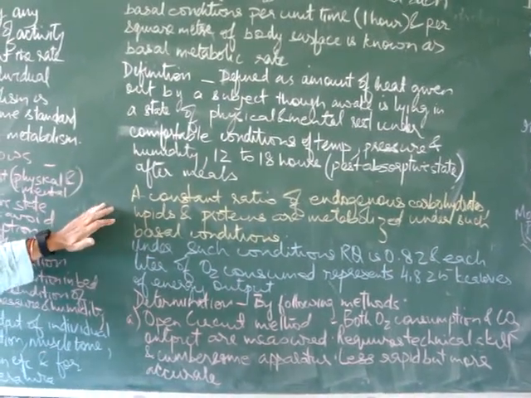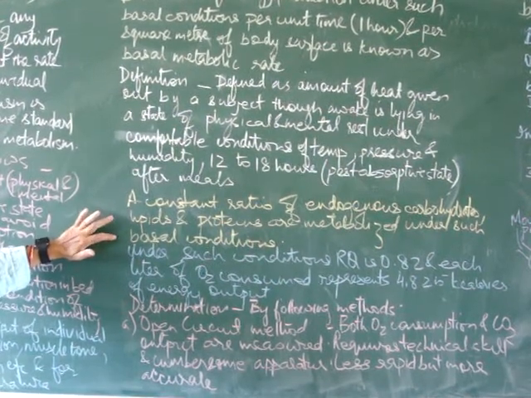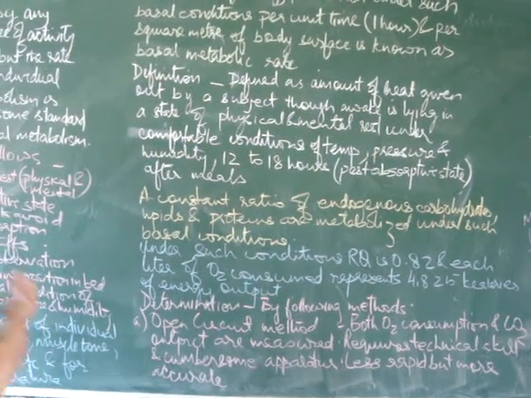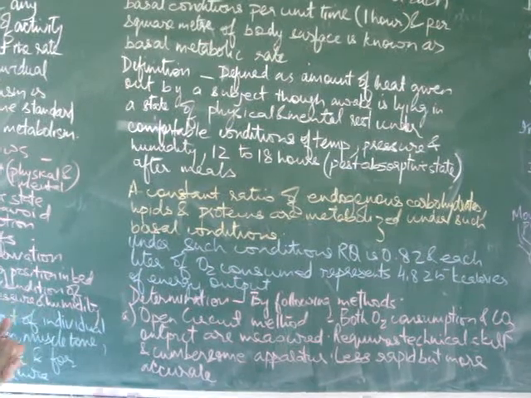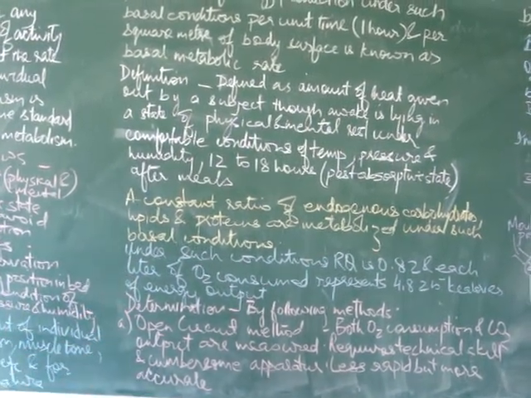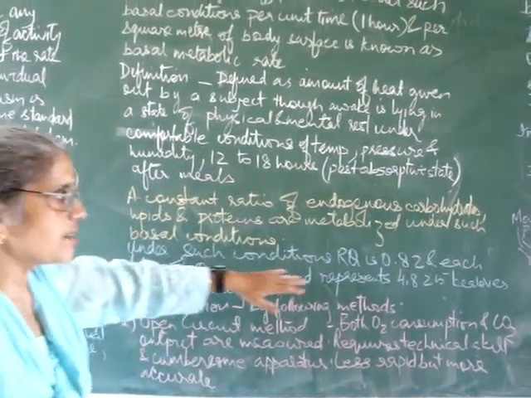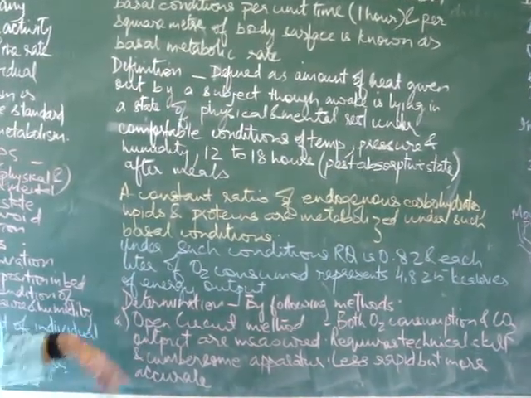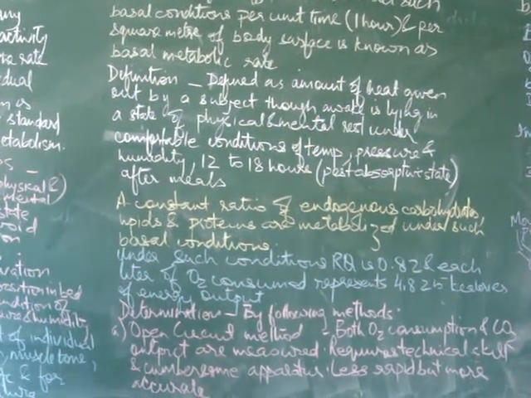A constant ratio of endogenous carbohydrates, lipids and proteins are metabolized under such basal conditions. Because in our body we cannot segregate that this much carbohydrate is going to burn or this much only lipids are going to burn. A mixture of all three are burnt and then they produce energy. Under such conditions RQ is generally 0.82 and each liter of oxygen consumed represents 4.825 kilocalories of energy output.